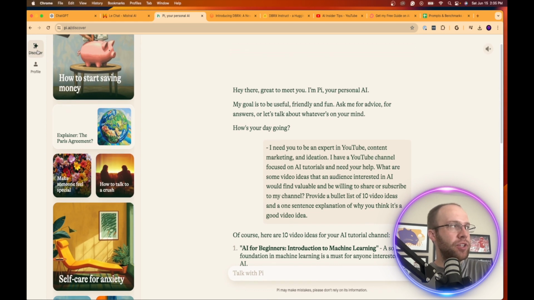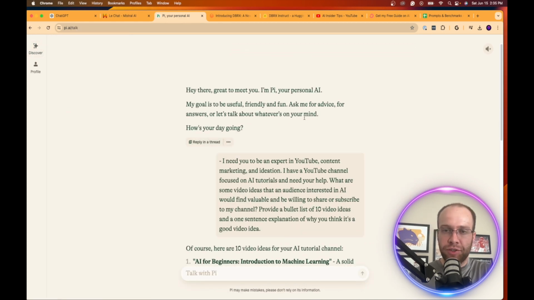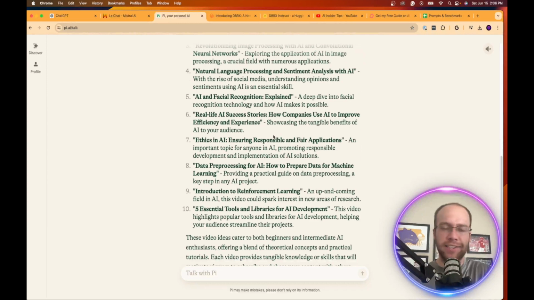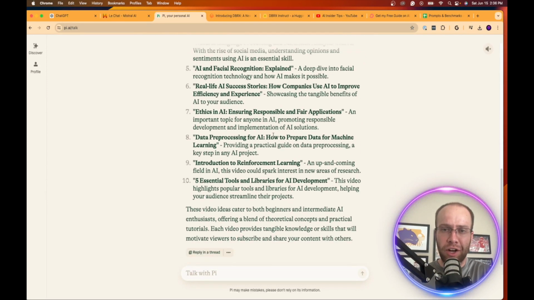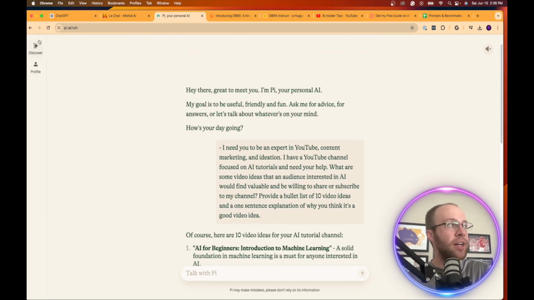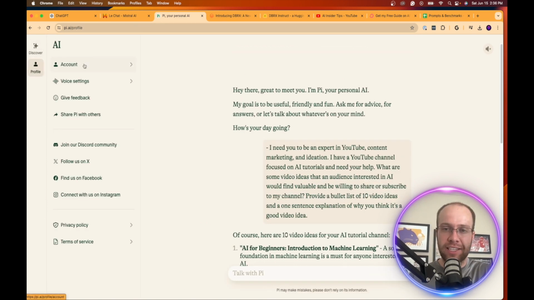Now, the benefit of using these is that you can just compare and contrast. You can ask ChatGPT, Google Gemini, and Claude the exact same prompt, and compare and contrast across the different large language models since they are using different training data sets. So you may be surprised at some of the responses that you get and how different they are versus ChatGPT, for example. And that's the purpose of me bringing you a video like this, to show you different options that exist besides using ChatGPT all the time. Maybe you want to try a different tool. Maybe you want to get a different response versus the same, typical responses that we see ChatGPT generate.